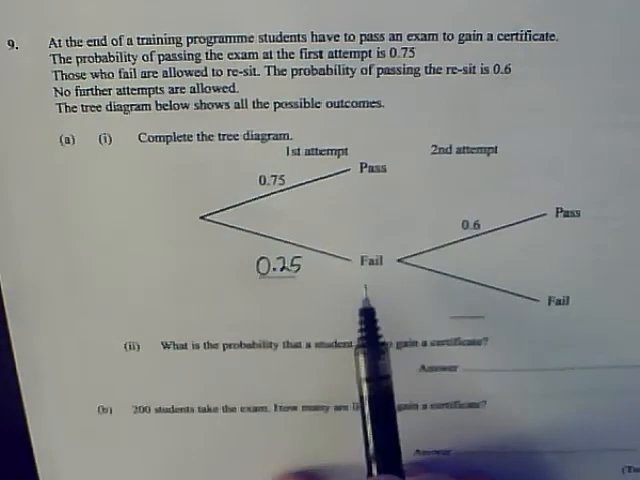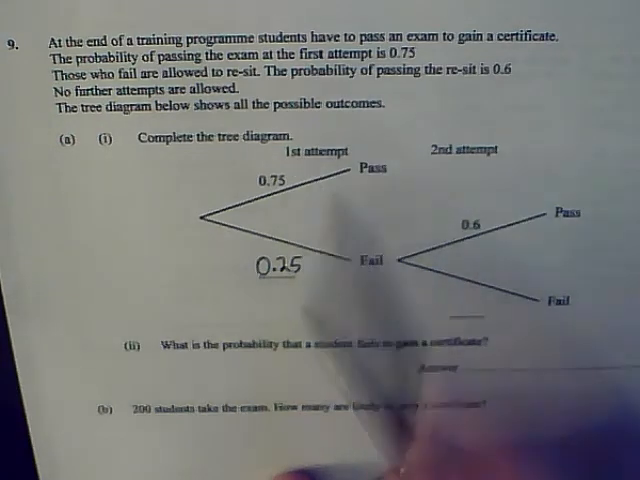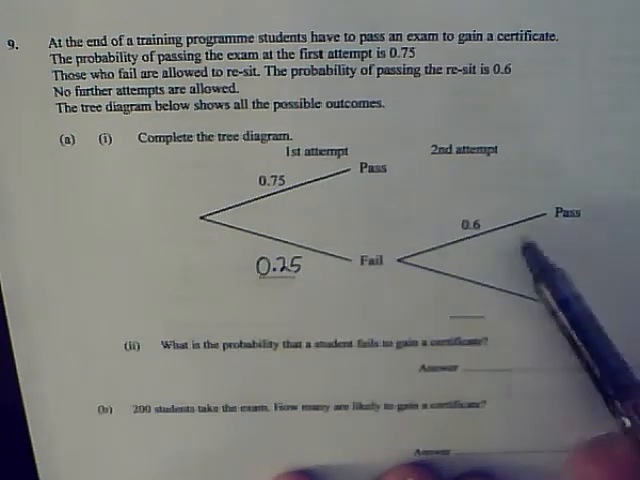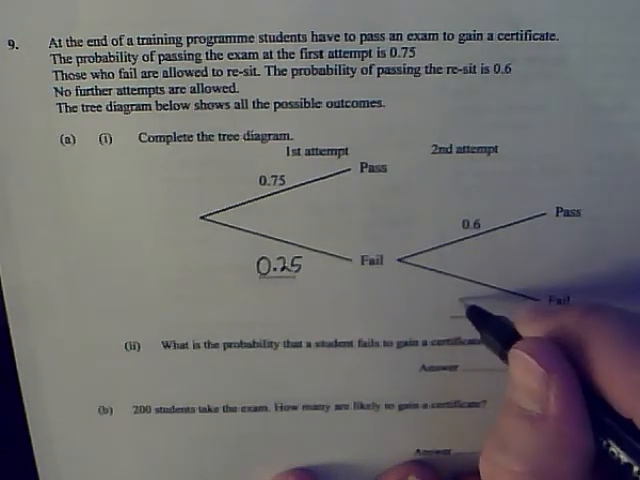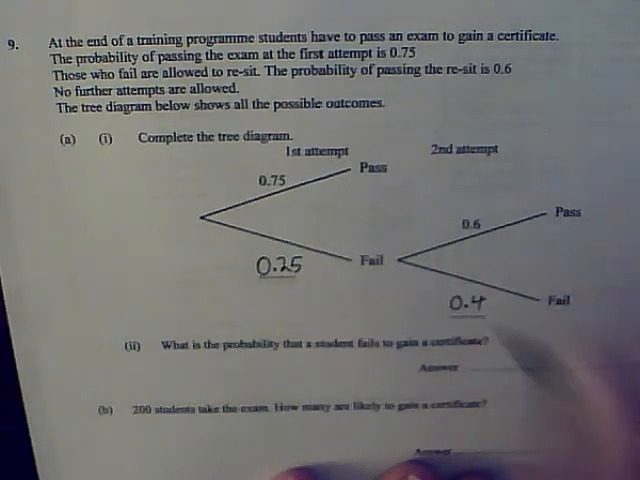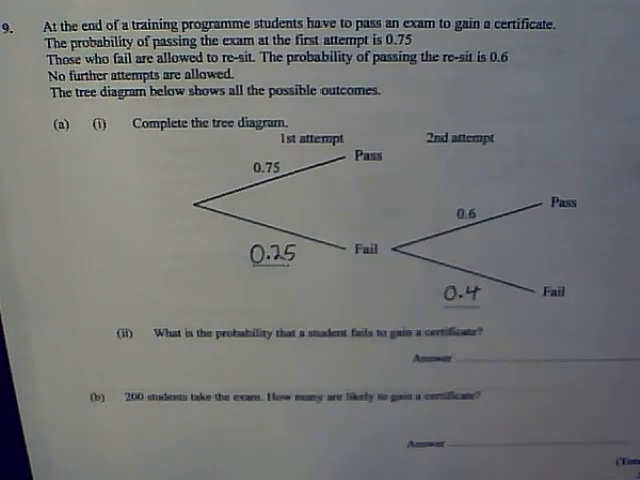Now if you fail, you're more likely to fail again than on the first time. You're still more likely to pass on the second time than fail. But so 0.6, this has also got to add to 1, so I've got to have a 0.4 chance of failing on my second occasion if I fail my first occasion. So what is the probability that the student fails to gain a certificate?